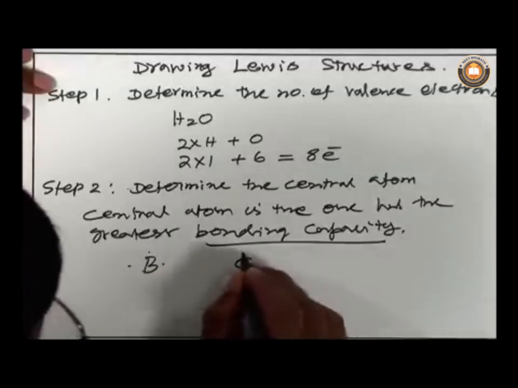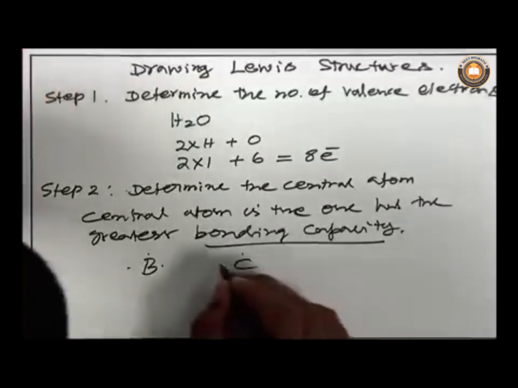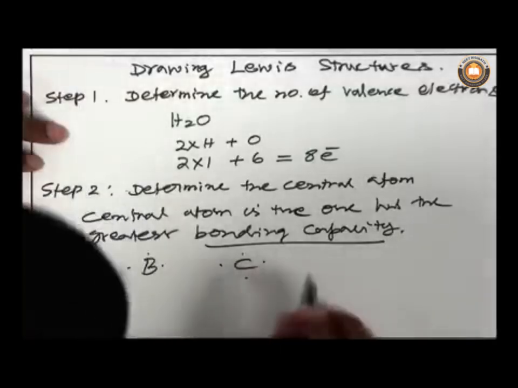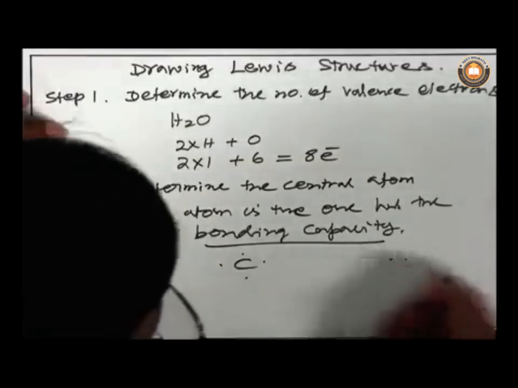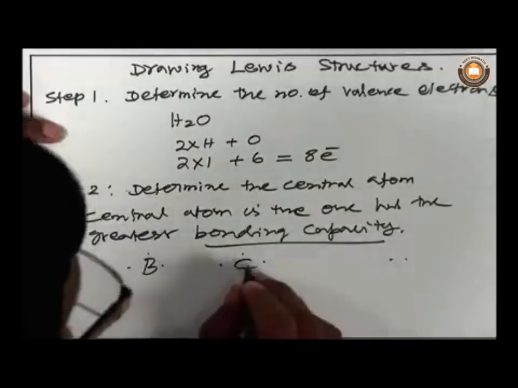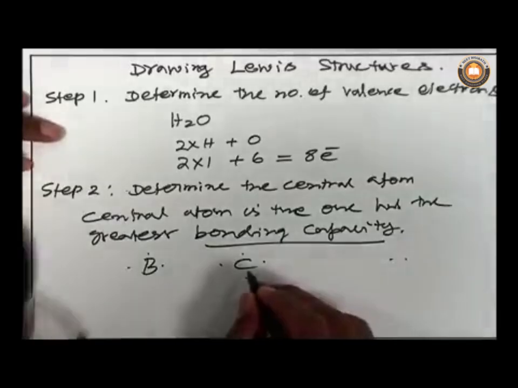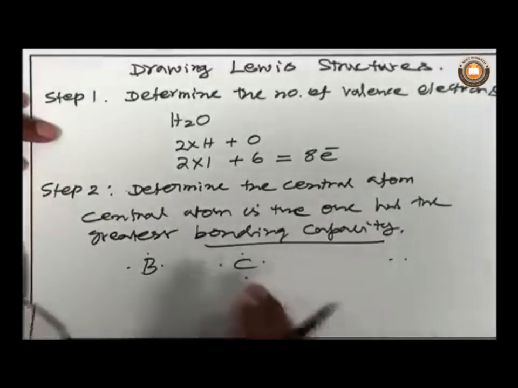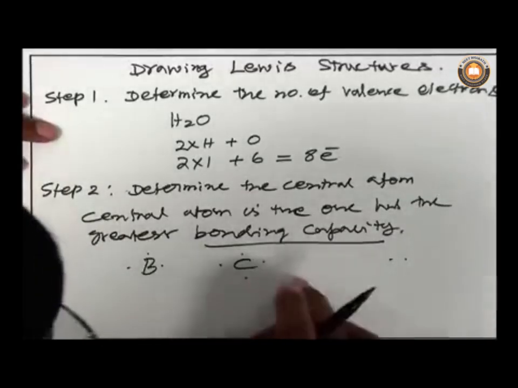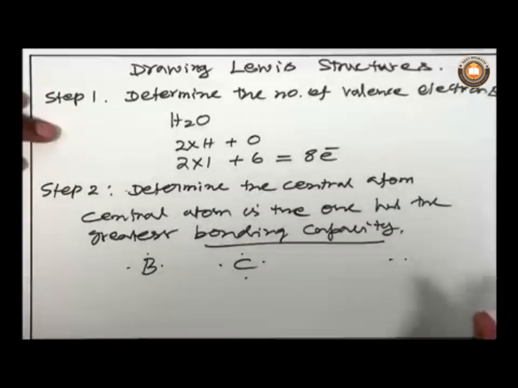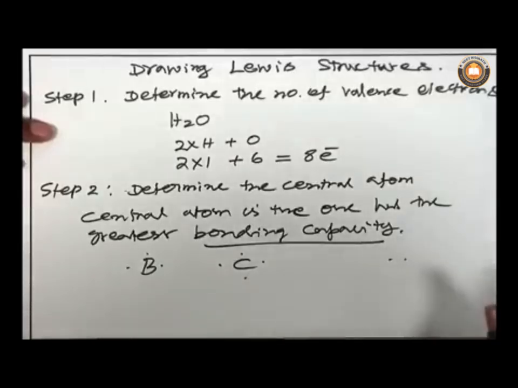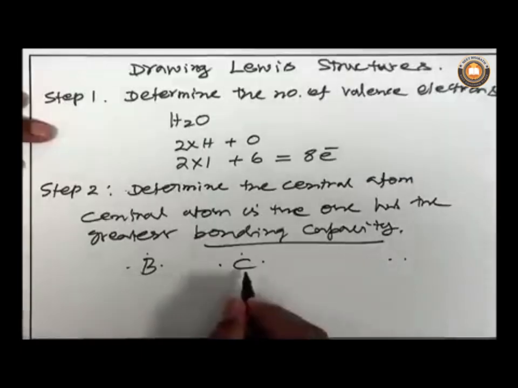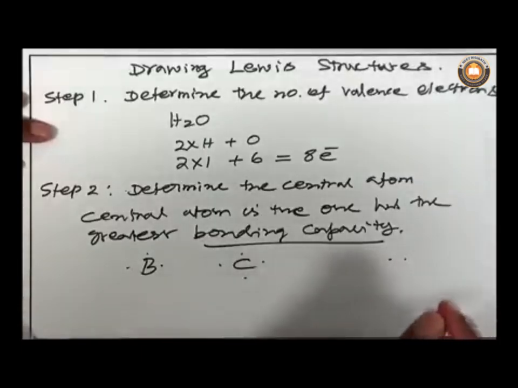Carbon has 4 unpaired electrons. Paired means dots together; unpaired means they are not paired. Carbon has the highest. Higher the number of unpaired electrons, higher the bonding capacity. So compared to boron, carbon has the higher bonding capacity.